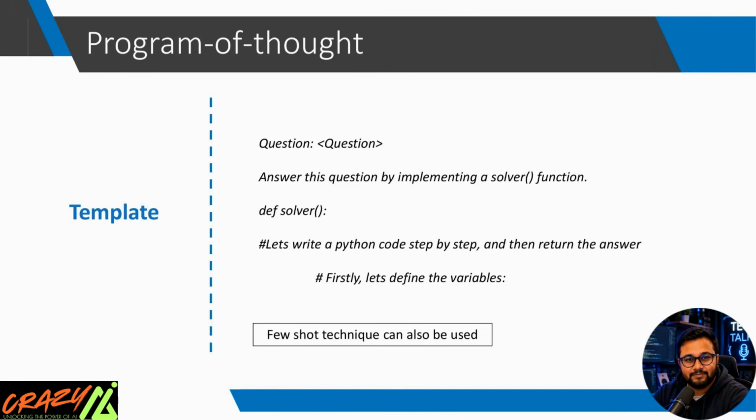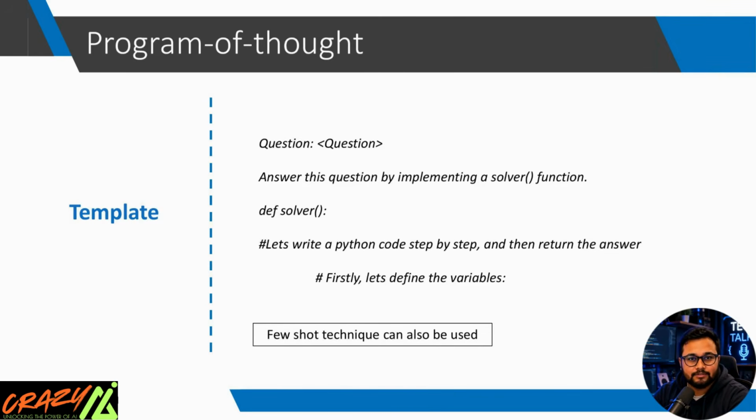Let's understand this with a practical example. Suppose we ask, check whether a number is prime. Instead of replying, yes, 29 is prime, the AI generates something like def solver(n): ... return True. Once this code is executed, the answer is mathematically verified. This is far more reliable than relying only on natural language.